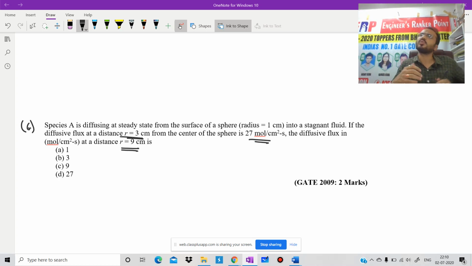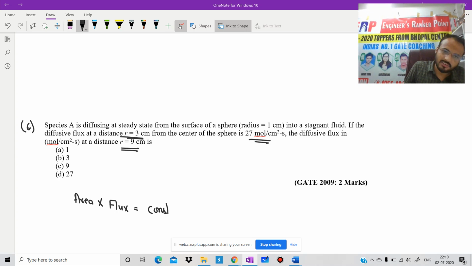Otherwise, so many students will derive the formula. Then at the time of exam, at the time of result, their rank will also derive. Initially one, then one more zero, one more zero, like that. I hope every one of you got it. Very simple. First, read the question carefully. We know that area into flux is equal to constant.